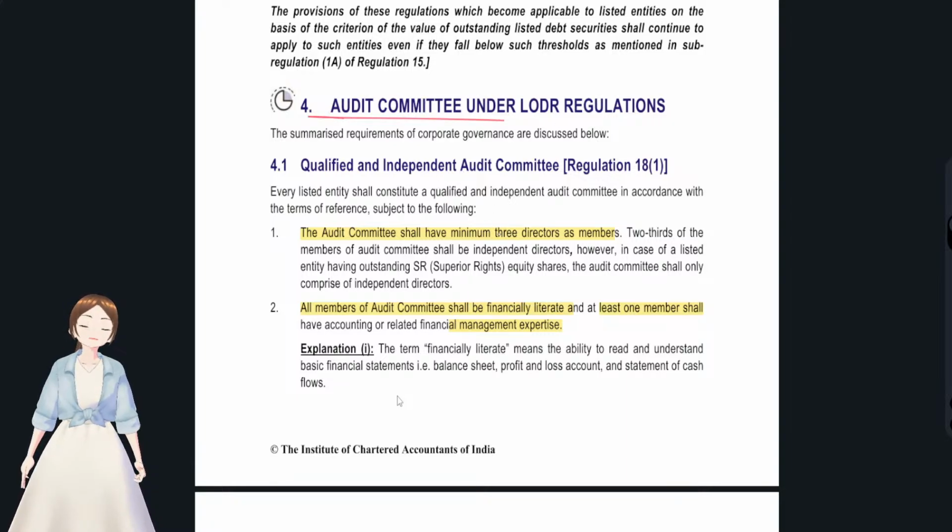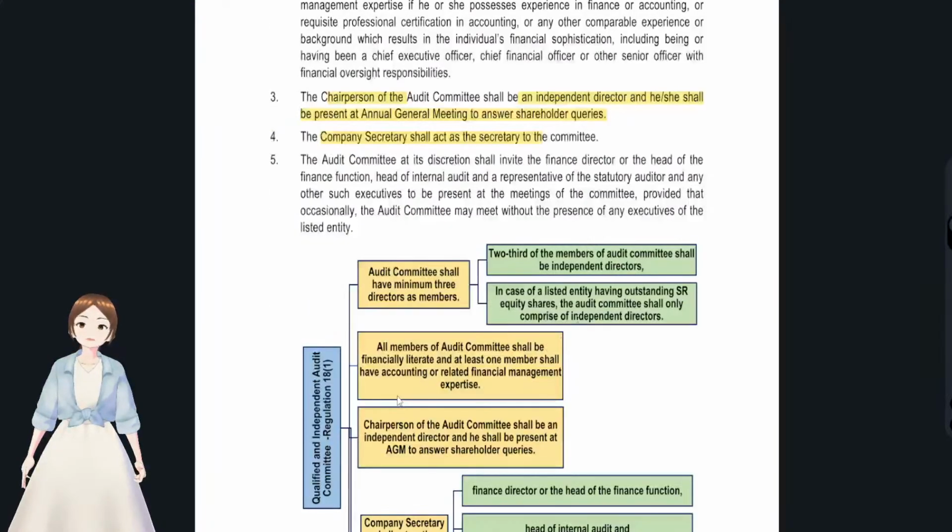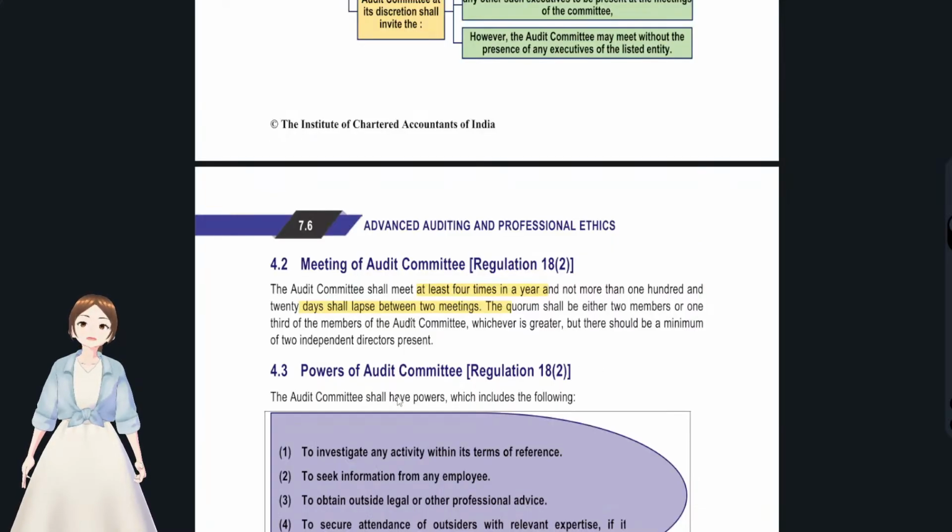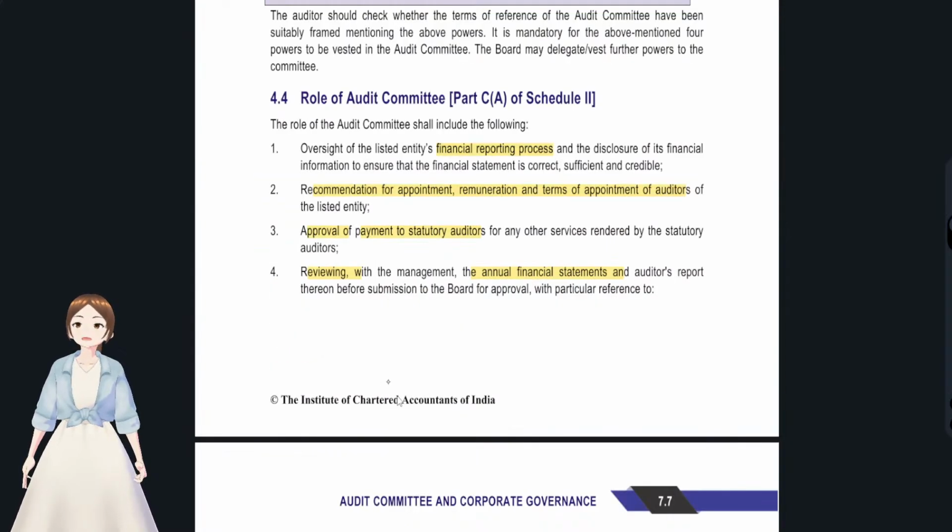Audit committee, we have seen the composition, 3 directors, and they have to be financially literate, and all these things we have seen, right? And meetings of the audit committee have to be 4, and within 120 days, that was there. And while talking about the role of the audit committee, they will look after 3 things. First, with regards to the money, like the purpose, whether the company had raised any loan, or had gone for any kind of IPOs, FPOs, how they have been utilized and all, they'll see that in the statement of deviation.